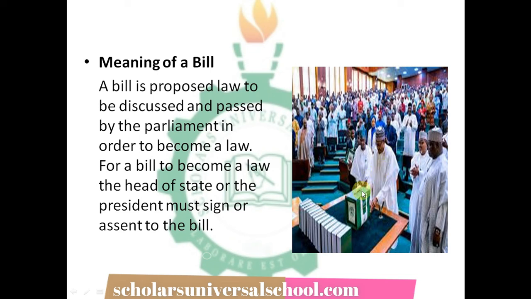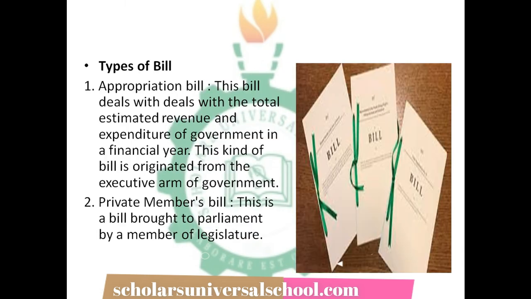Then we now move further to the types of bill. We have various types of bill. The first one is the appropriation bill. When we talk about the appropriation bill, it is a bill that deals with the total estimated revenue and expenditure of the government in a financial year.